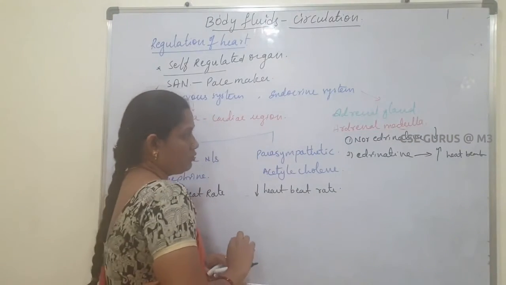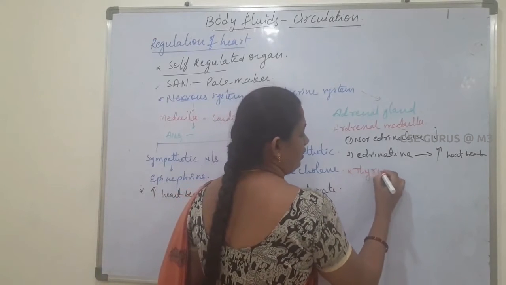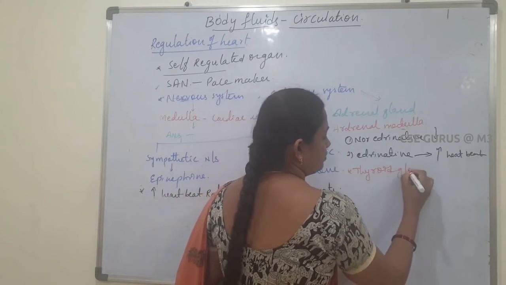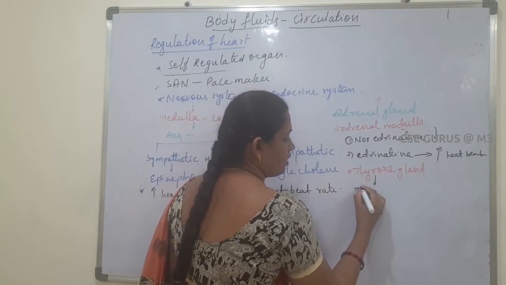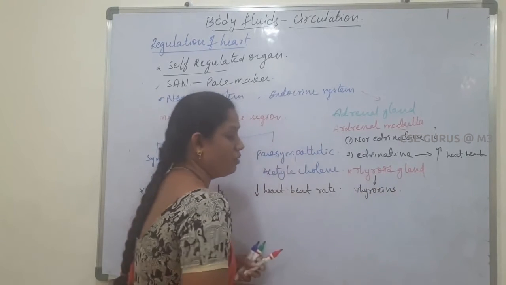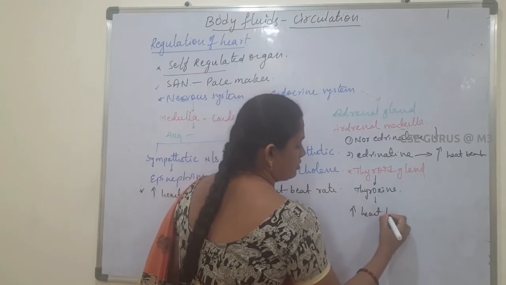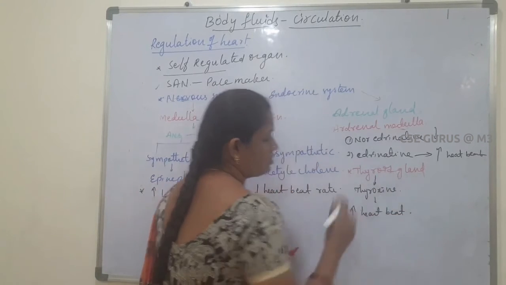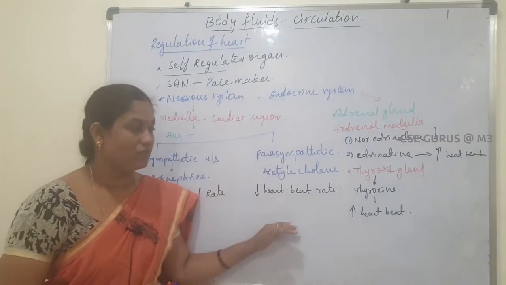One more gland also affects the heart: the thyroid gland. The thyroid gland secretes the thyroxine hormone. This thyroxine hormone also increases the heartbeat. So these are the regulation of the heart.